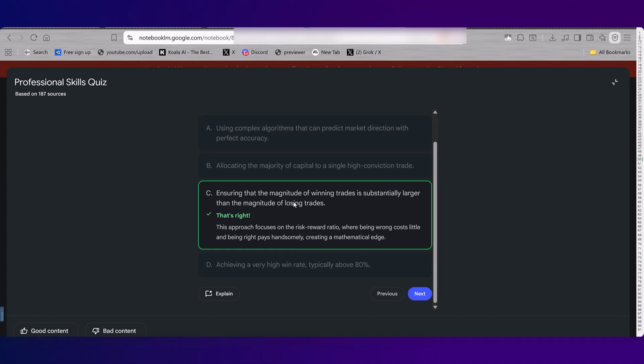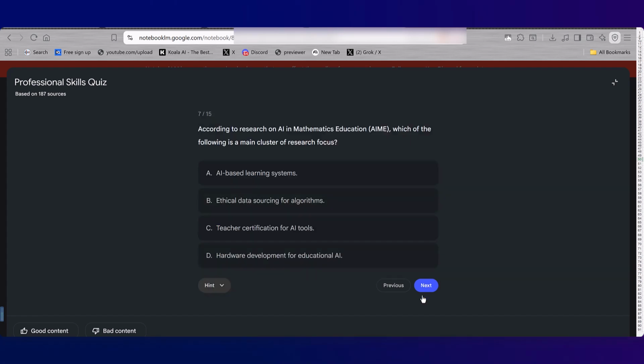Okay, I'll accept that. According to the research on AI and math, which of the following is the main cluster of research focused? Oof. I'm thinking it's teacher certification. Oh, no, not quite.